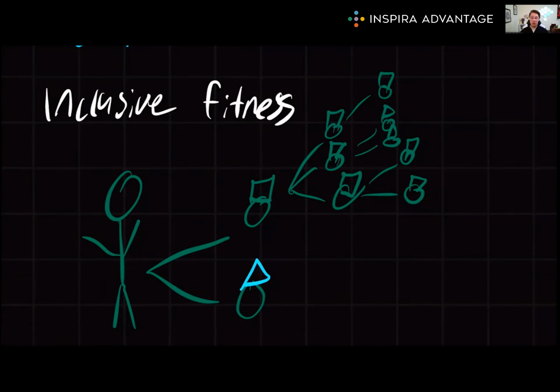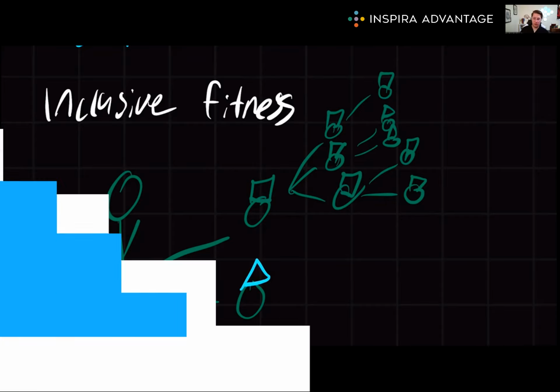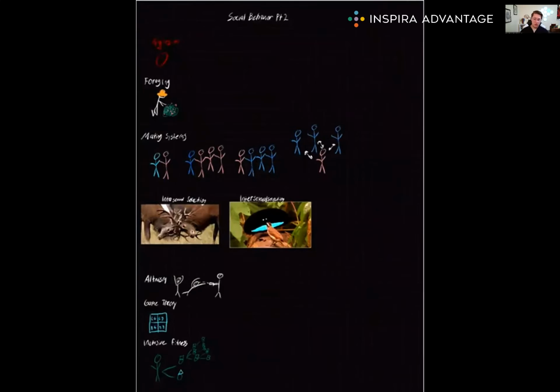This is the end of our part 2 on the exploration of social behavior. We have discussed aggression, foraging, mating systems, mate choice, altruism, game theory, and inclusive fitness.